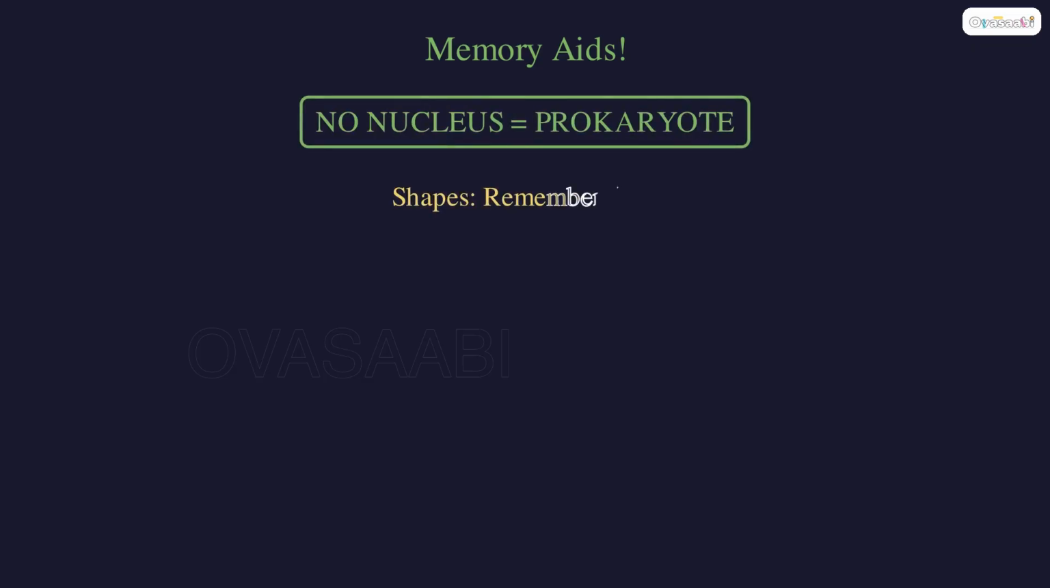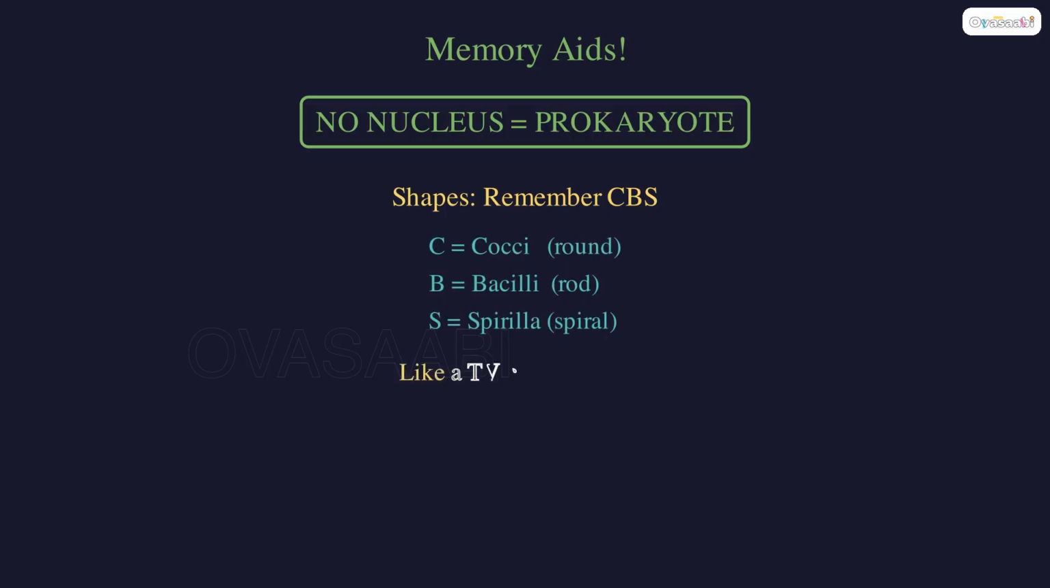Memory aid. No nucleus equals prokaryote. For shapes, remember CBS like a TV channel. Cocci round, bacilli rod, spirilla spiral. You will never forget.